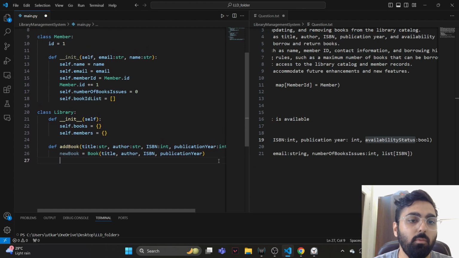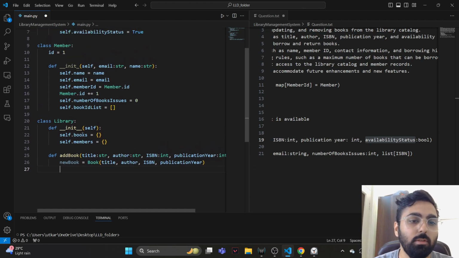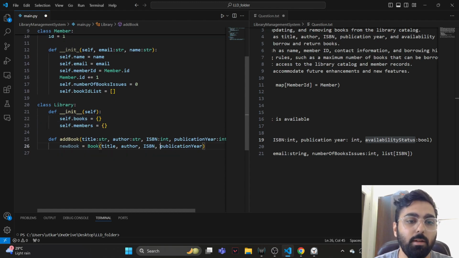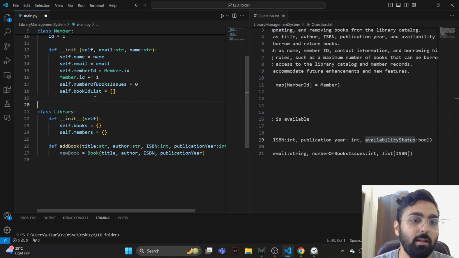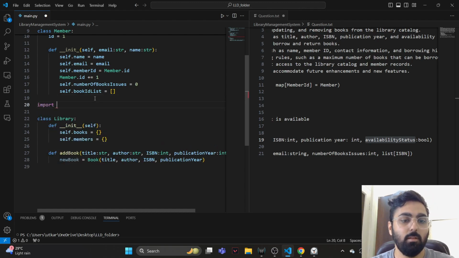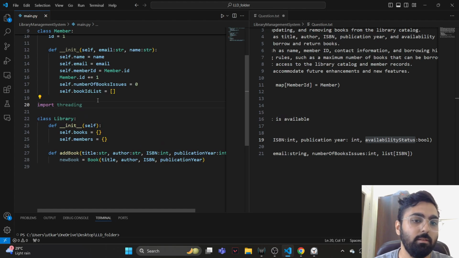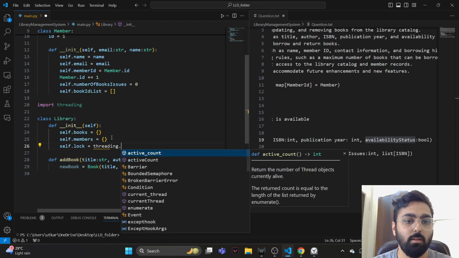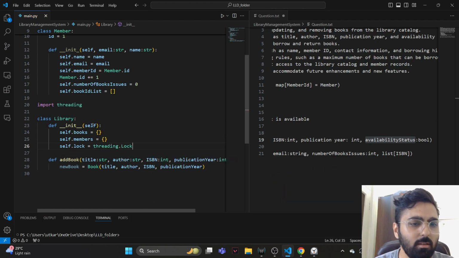At this point, I think we want to add this book to the books, but we need to handle concurrent access as well. So import threading, and self dot lock is equal to threading dot Lock. I think in the last session we did use locks.